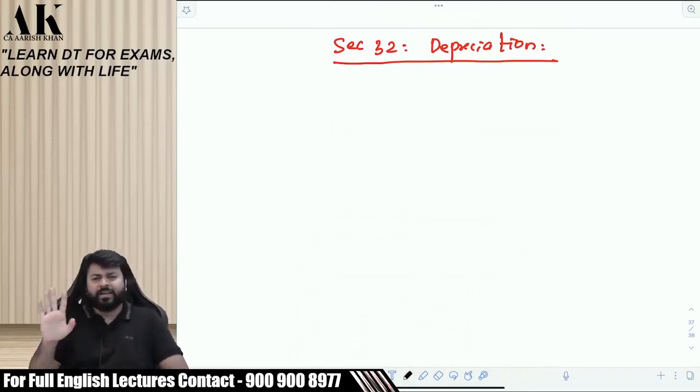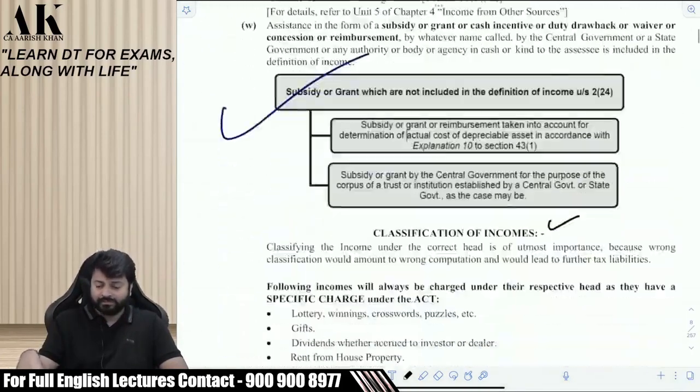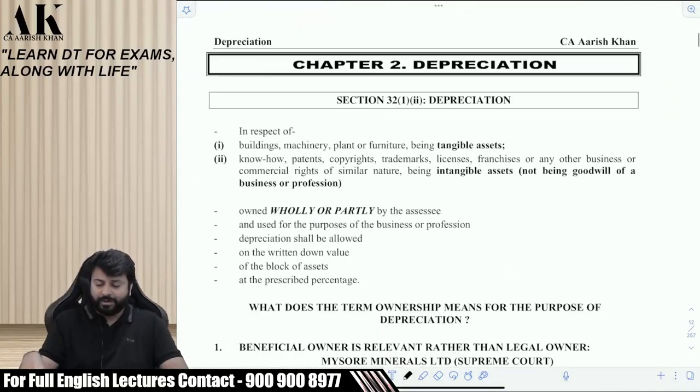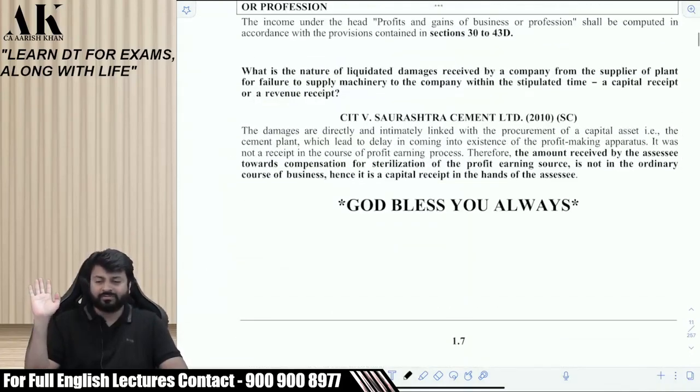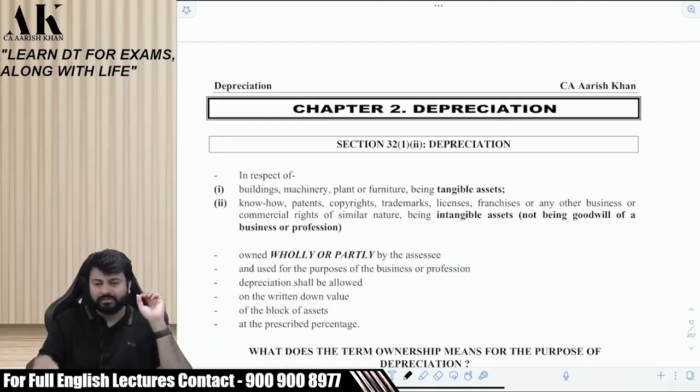Now be very patient in life. Get up in the morning and first of all tell yourself, I have to be patient. Because you can see now what is depreciation. You might have done this particular thing in IPCC also. But what you have done in CA Inter is not even 2% of what you are going to do here. Just open your book and see how big a chapter of depreciation is. This one chapter is on depreciation.